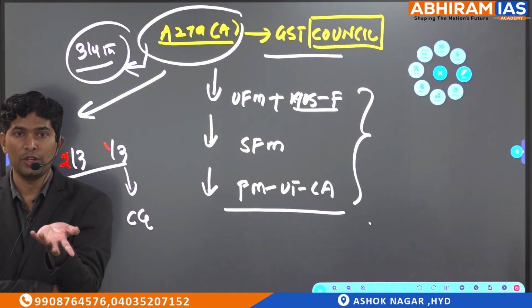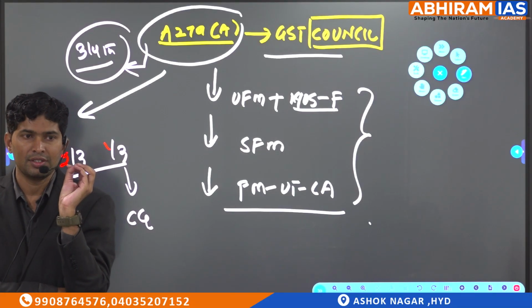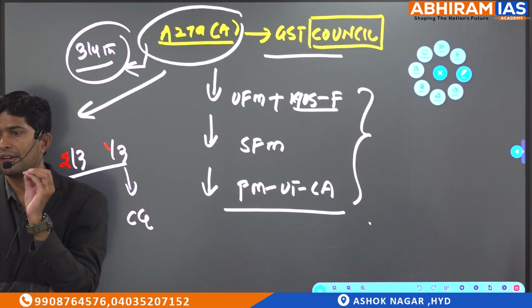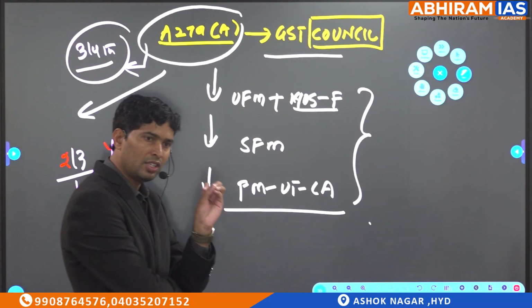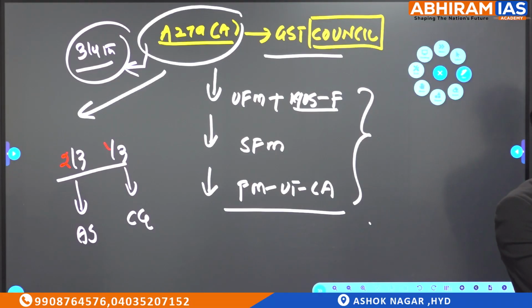States filed a case in the Supreme Court. And the Supreme Court said that GST Council recommendations are not binding on the union government. They are only recommendatory in nature. So in this case, yes, earlier GST Council promised compensation, but because of COVID-19, the center's financial position also is not so good. So if the center itself does not have the money, how will they pay the compensation? So the Supreme Court said that GST Council recommendations are not binding on the union government.